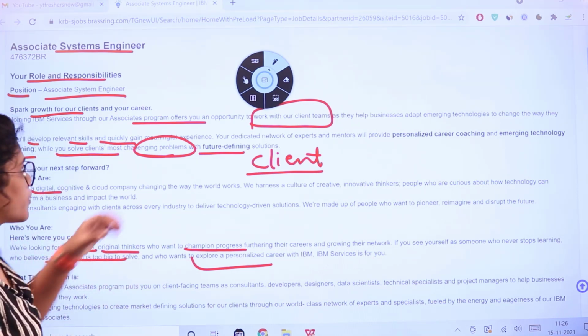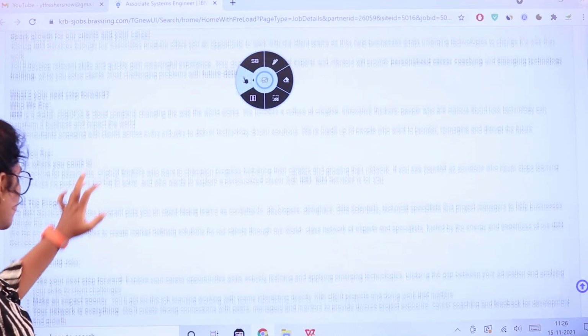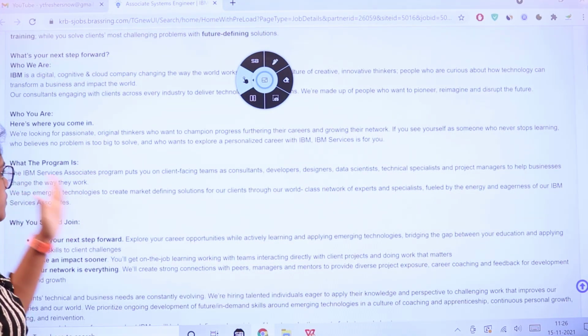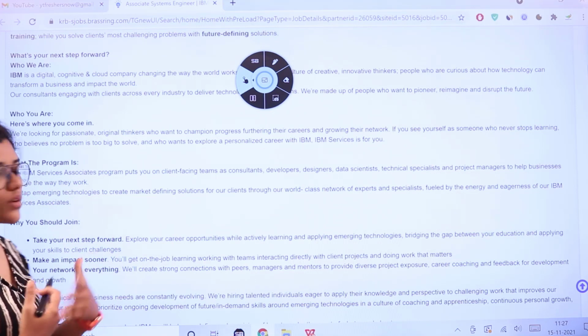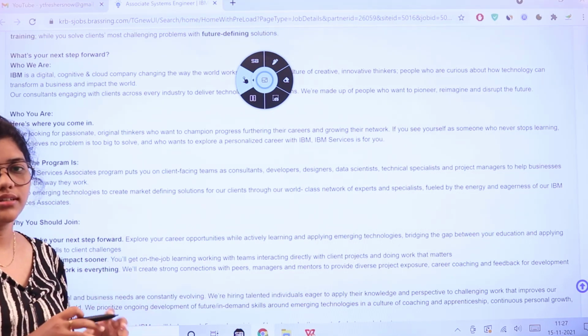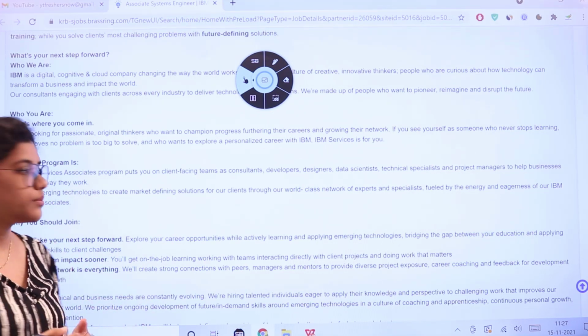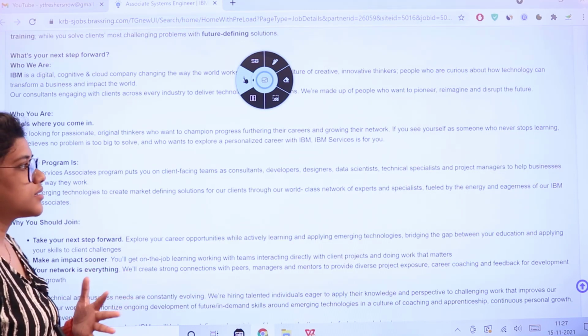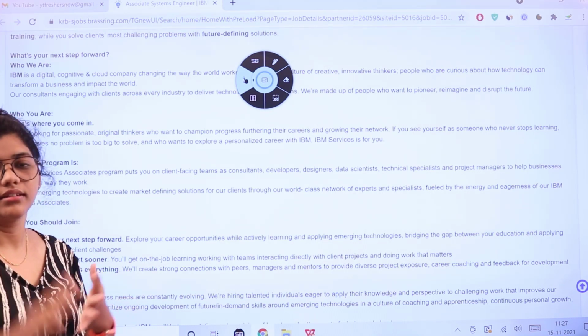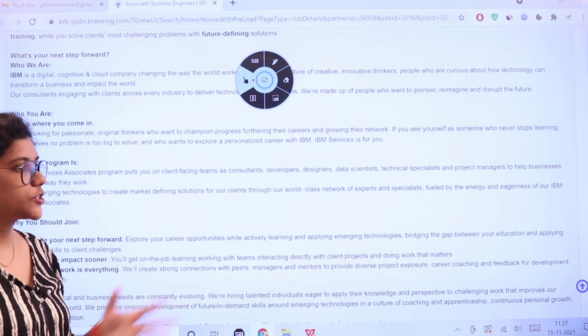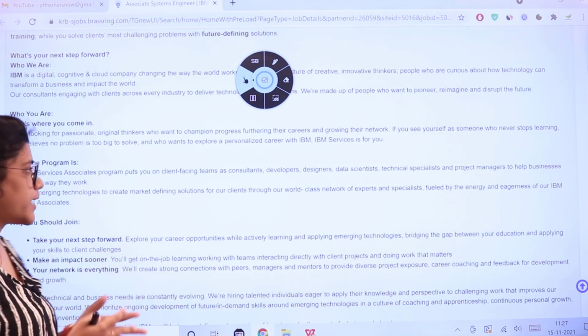Now, what is this program all about? The IBM Services Associate Program puts you into client-facing teams. As I've said, the focus of the role is going to be client-based, working with consultants, developers, designers, data scientists, technical specialists, and project managers.